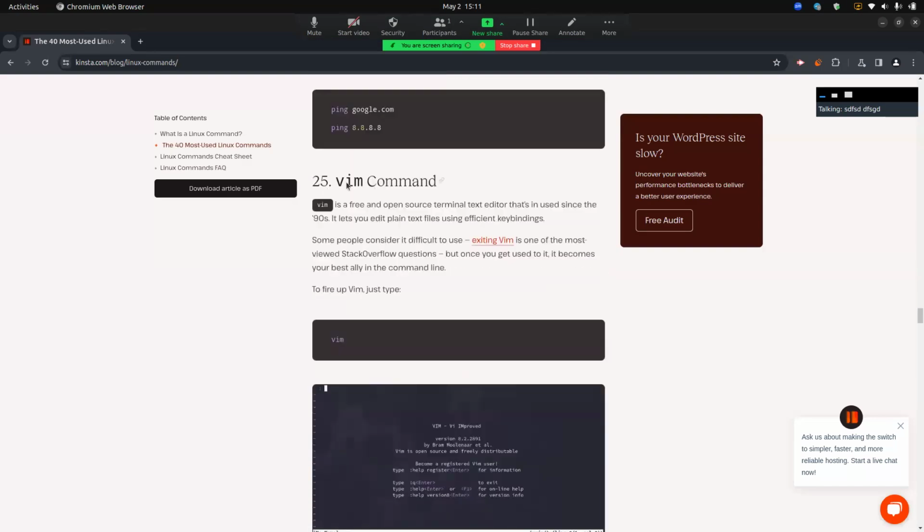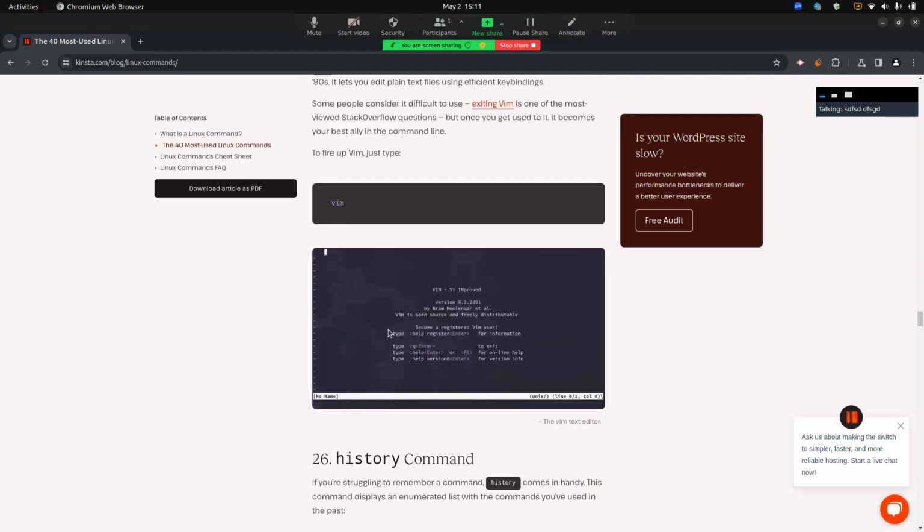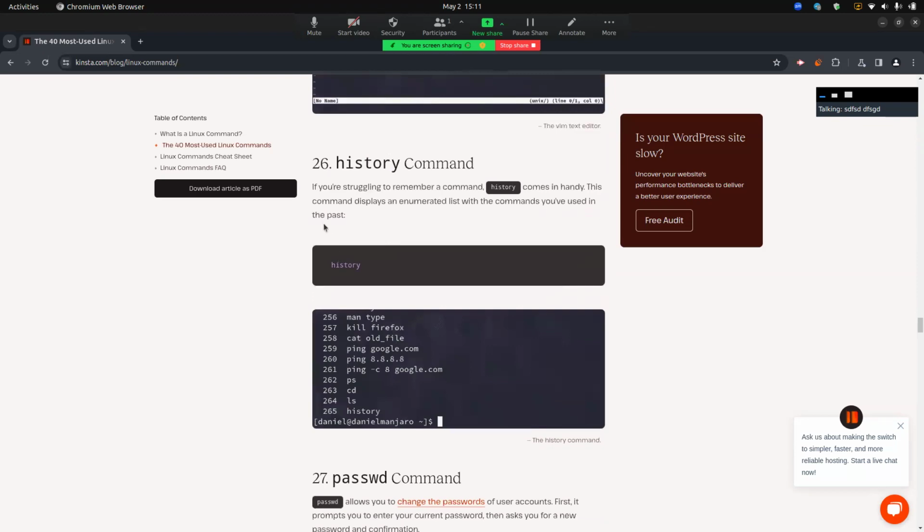So the next is Vim. If you want to use Vim, you should install it on your computer, and this is a text editor like nano.